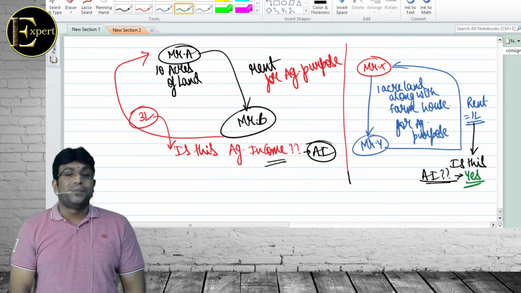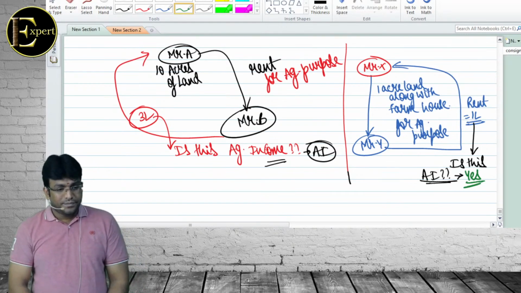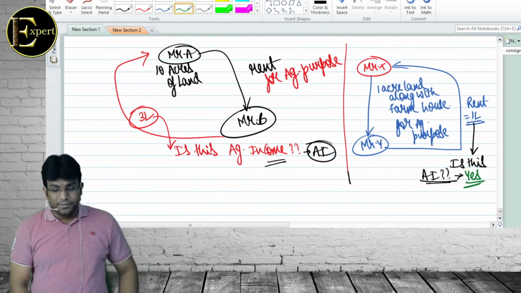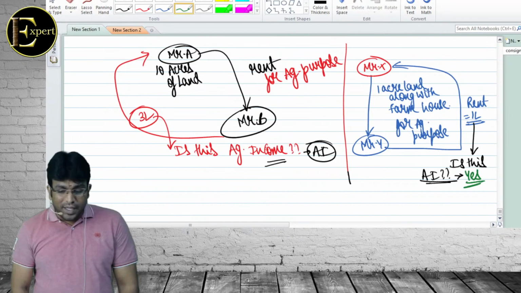Person must perform basic and subsequent operation. Next point. Agricultural income not only covers the income of landlord.